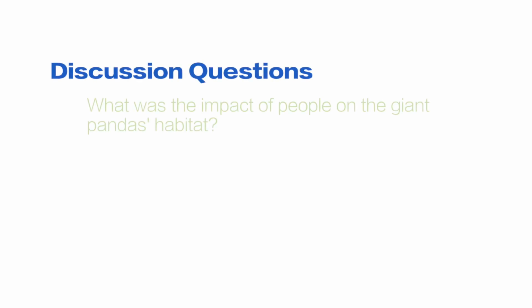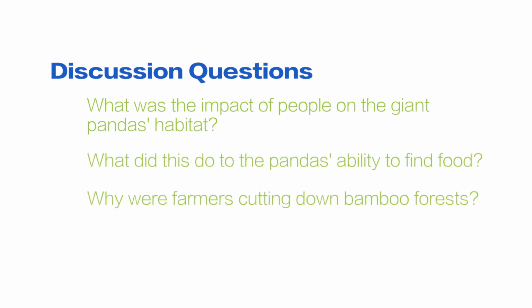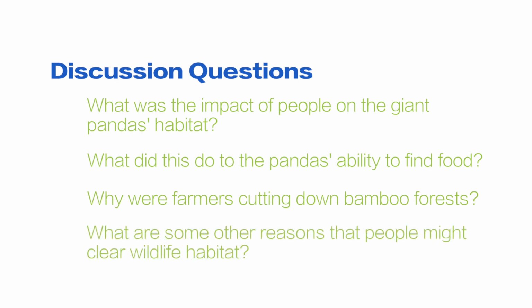These include, what was the impact of people on the giant pandas' habitat? What did this do to the pandas' ability to find food? Why were farmers cutting down bamboo forests? What are some other reasons that people might clear wildlife habitats? And if you were a panda, how did it feel during the simulation? If you were a farmer, how did you feel?